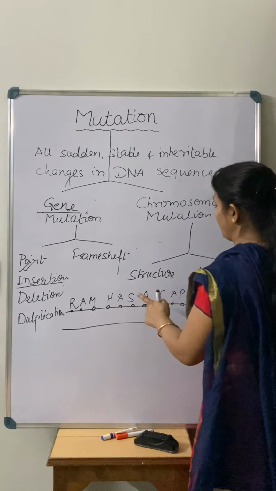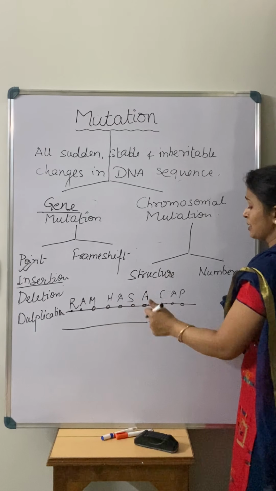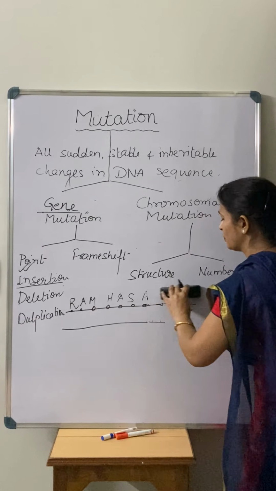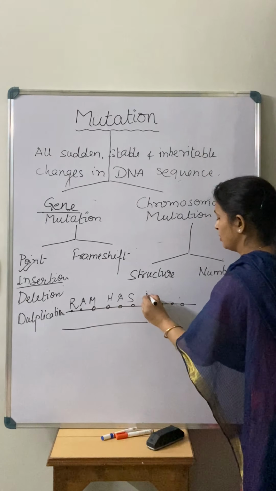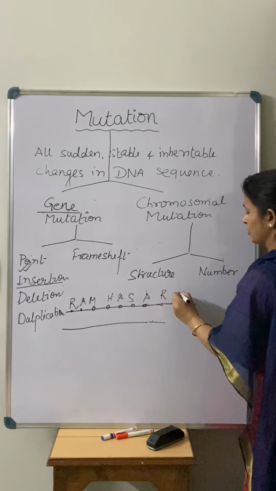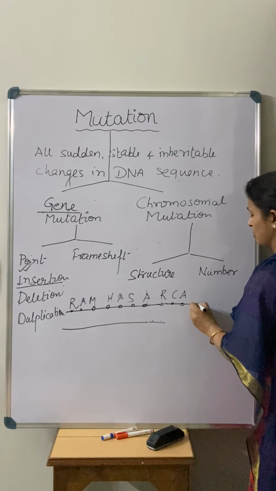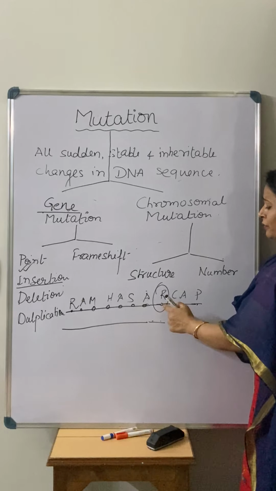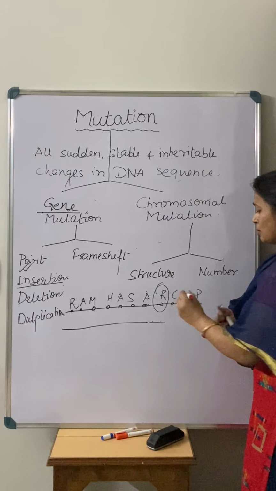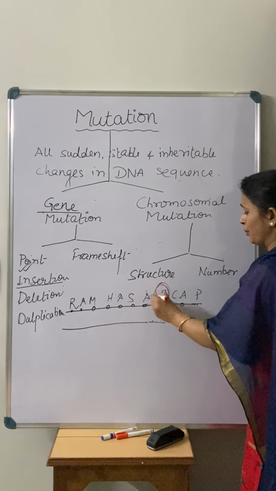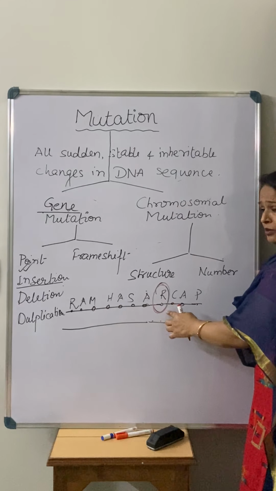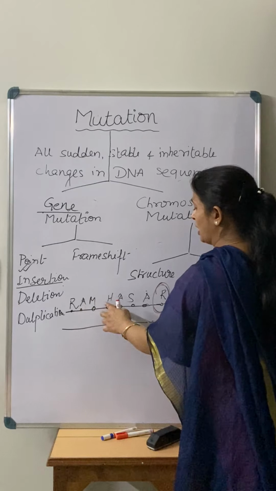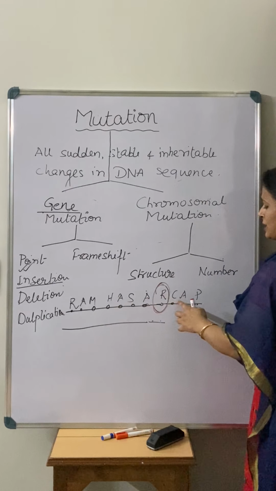For example, there is an insertion of any one base pair in between this. So in this case, there is an insertion of one of the base pairs, that is R. R is one of the base pairs that is inserted into this DNA segment. So now see, the phrase is going to be disturbed. R-A-M-H-A-S, Ram has a what?